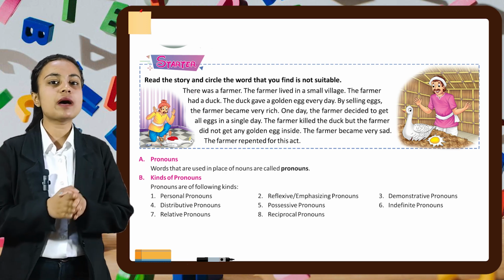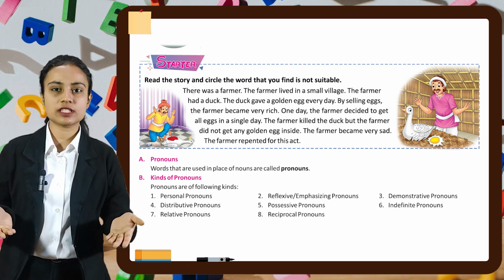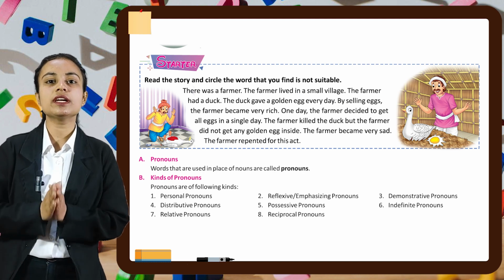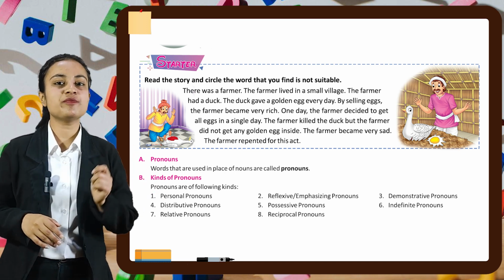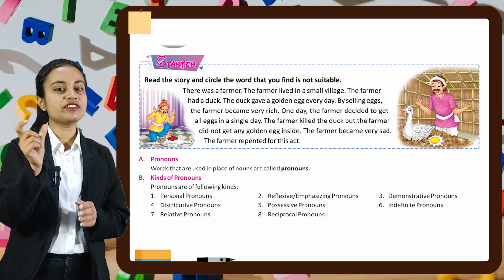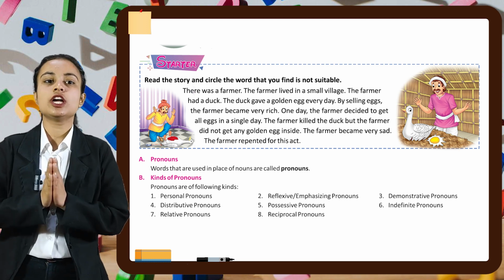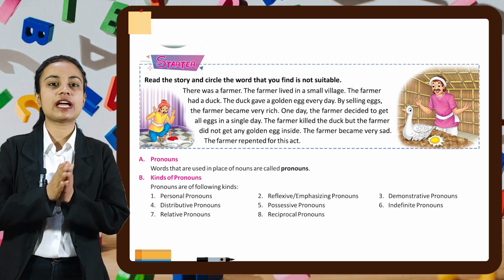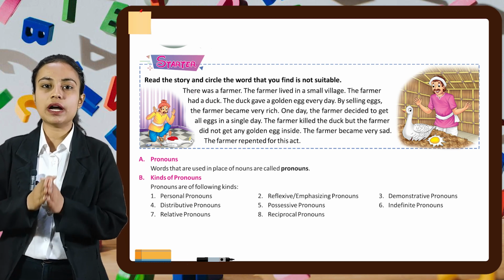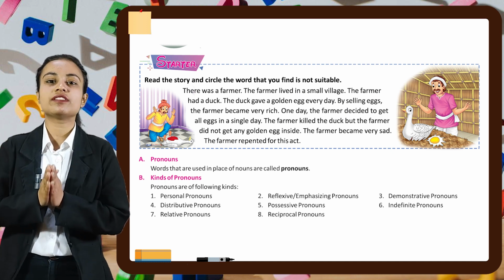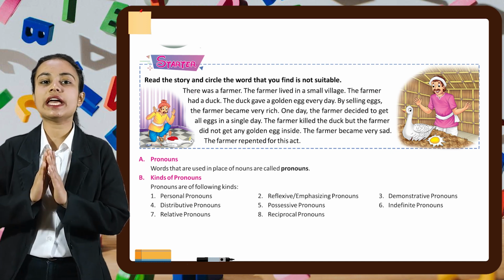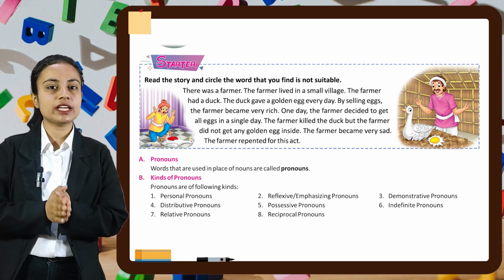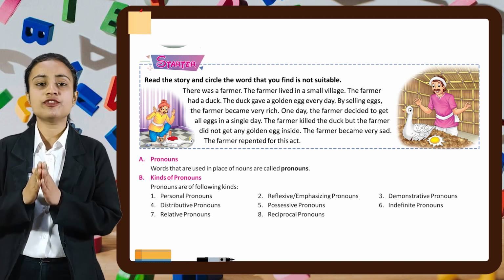By selling eggs, the farmer became very rich. Again, the farmer is used. So we can write, instead of the farmer, he. So that our statement will be, by selling eggs, he became very rich. One day, again the farmer is written. We can write, he decided to get all the eggs in a single day. Again the farmer is written. So we can write he killed the duck, but he did not get any golden egg inside. Again the farmer, instead of the farmer, we can write he became very sad. He repented for this act.